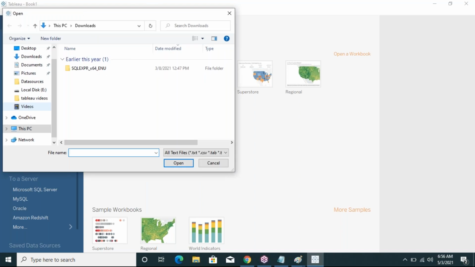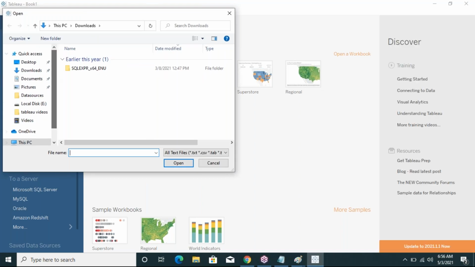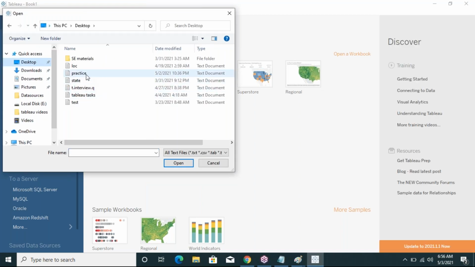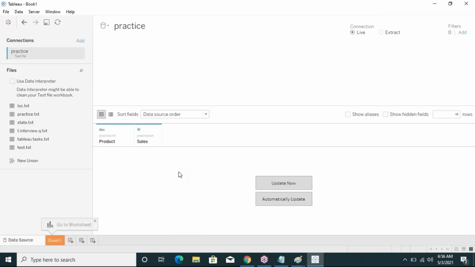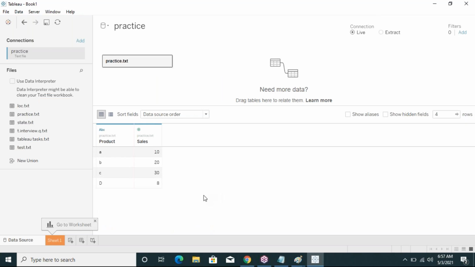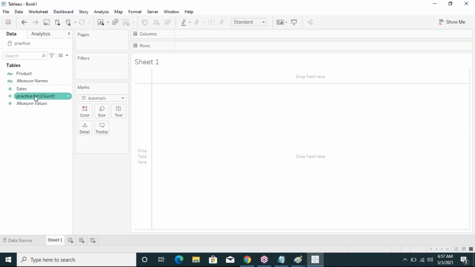I'm connecting the text file, and that name is called practice. This is the data source I am taking.